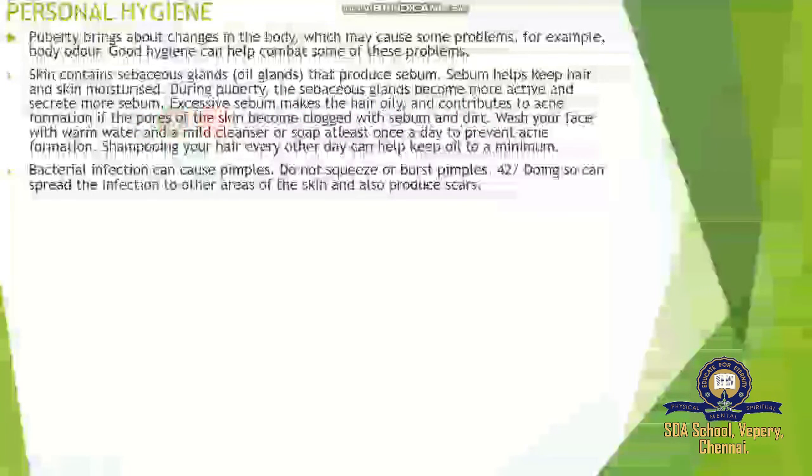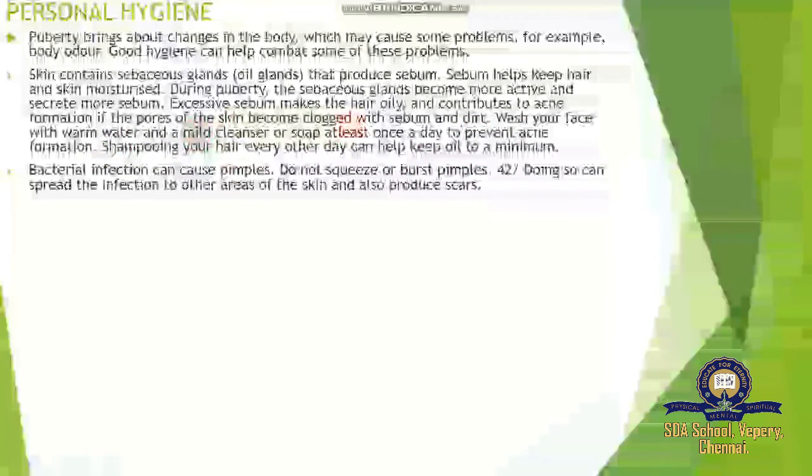Formation of acne: the pores of the skin become clogged, meaning blocked with sebum and dirt. Because of the sebaceous glands, the pores will be blocked. Wash your face with warm water and a mild cleanser or soap at least once a day to prevent acne formation.